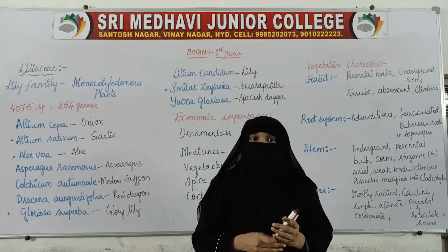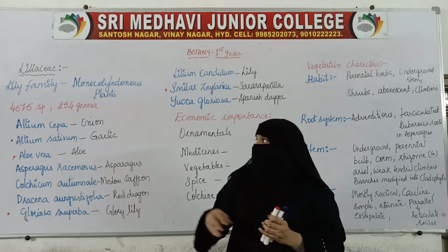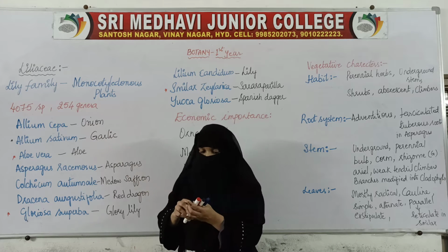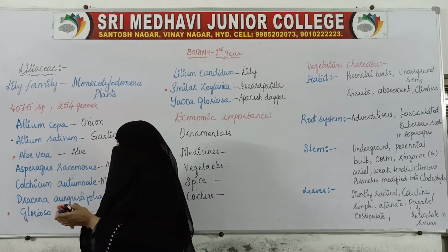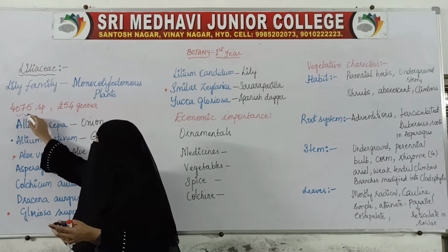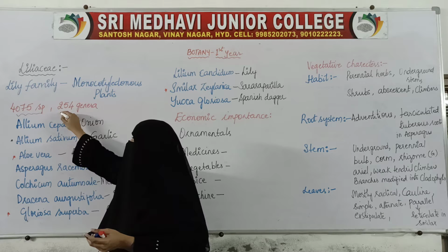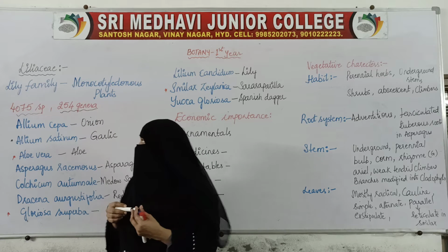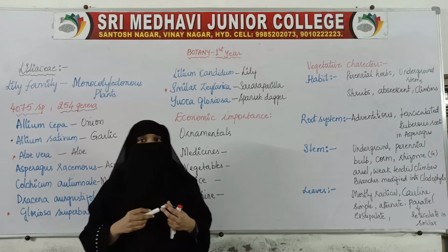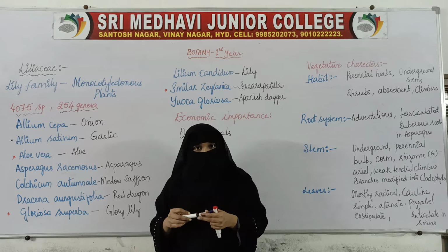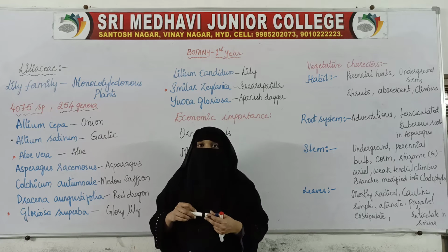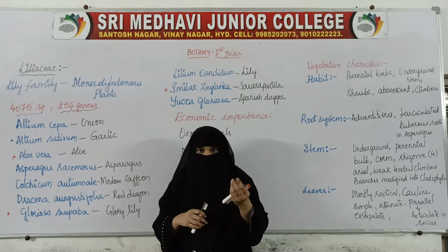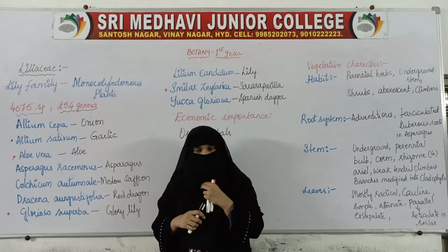This family consists of 4075 species with 254 genera. Lily family belongs to monocotyledonous plants, the plants which have only one cotyledon.